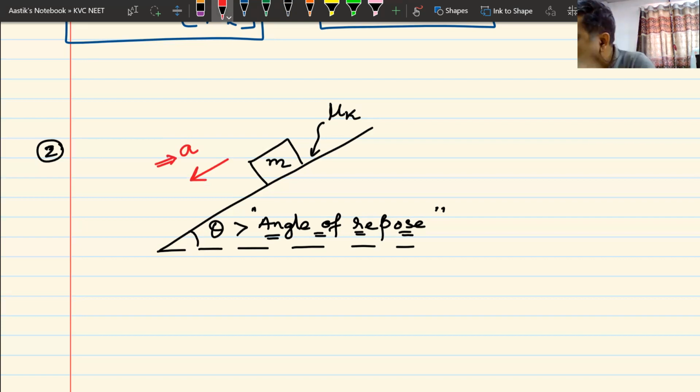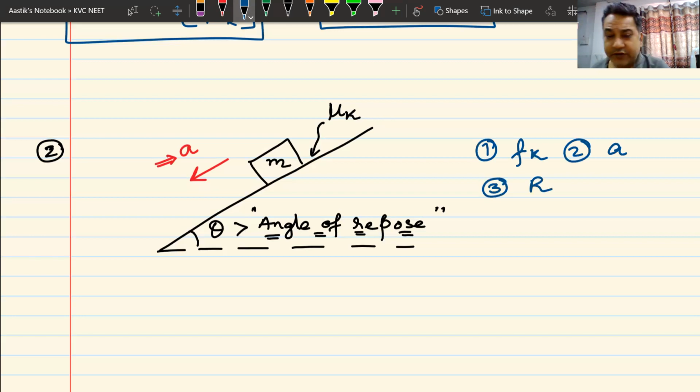You have to find out three things here. Number one, the value of Fk. Number two, the value of acceleration. Number three, the value of reaction force.